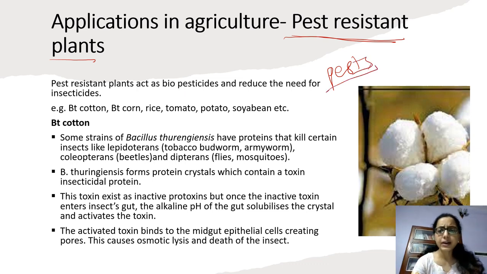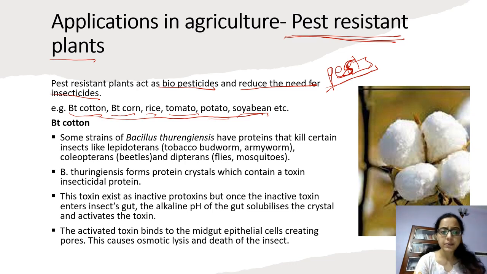If these plants are genetically modified in such a way that they have the capacity to kill the pest, then it will be a pest-resistant plant. Pest-resistant plants act as biopesticide and reduce the need for insecticide. For example, BT cotton, BT corn, rice, tomato, potato, soybean, etc. These are all examples of genetically modified plants.